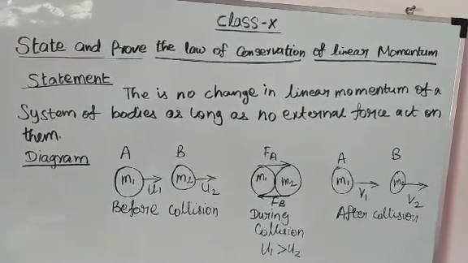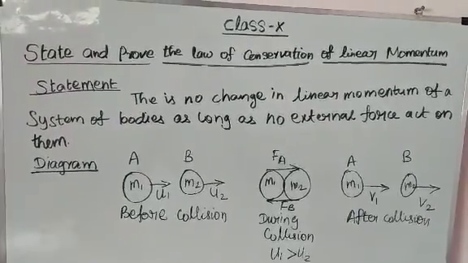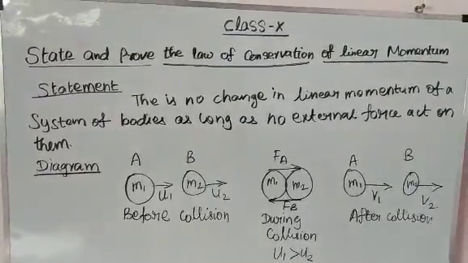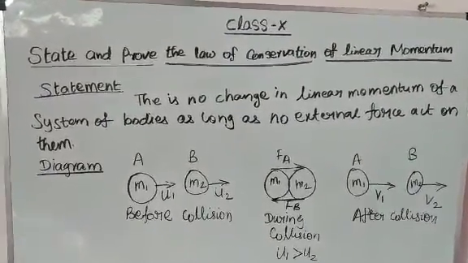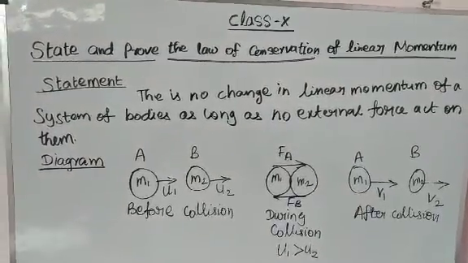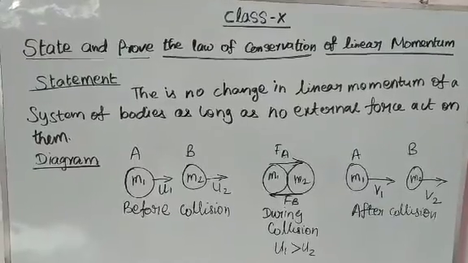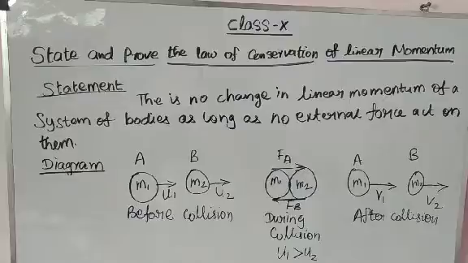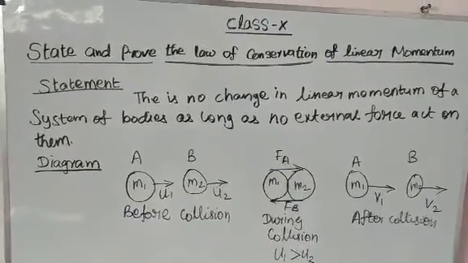Hi students, now I am going to teach 10th standard physics lesson 1: state and prove the law of conservation of linear momentum. Already I discussed what is linear momentum.